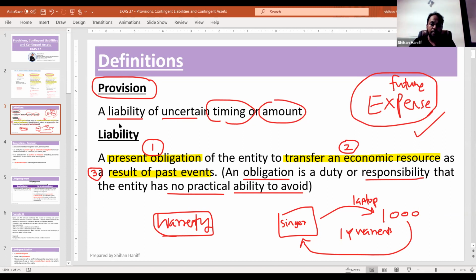Yes, Sushant, that's the prudence concept. Prudence. So prudence concept. Yes, that's correct. So provision will be recognized in the financial statements. Right.